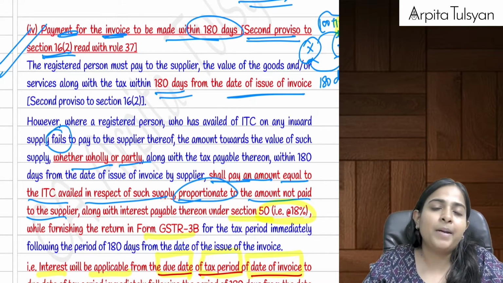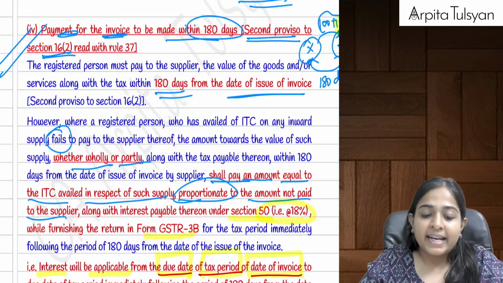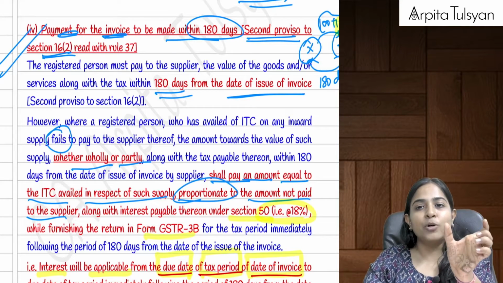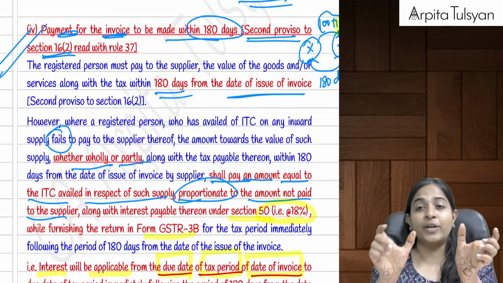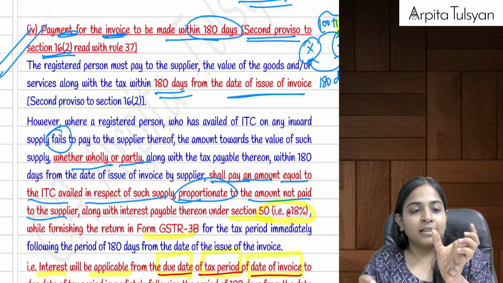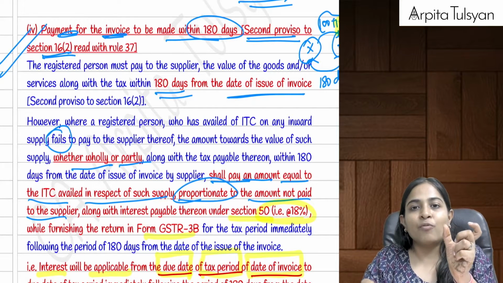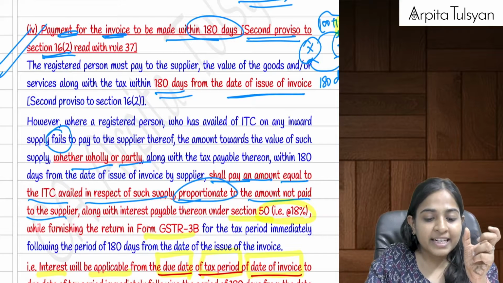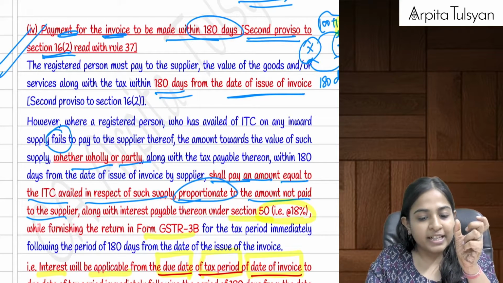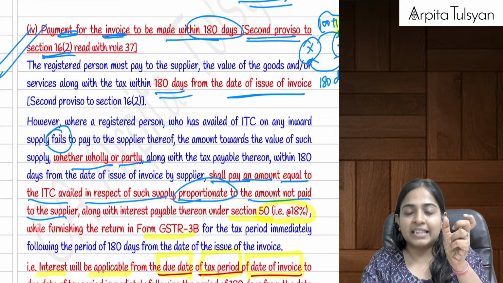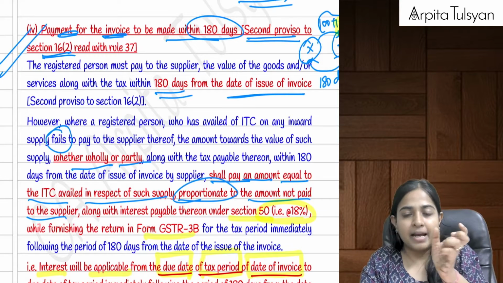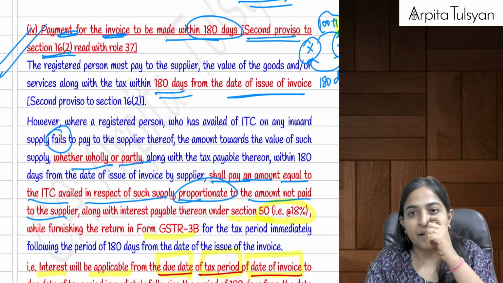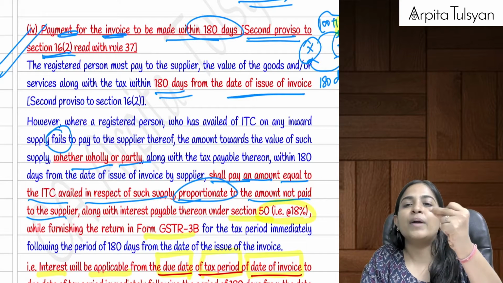Ma'am, interest will be applicable from which date to which date? In that case, interest will be applicable from a due date to another due date. Ma'am, which due date to which due date? Let's say the tax invoice was issued in the month of November. So whatever was the due date for filing GSTR 3B for the month of November, let's say the due date for that is 20th of December.